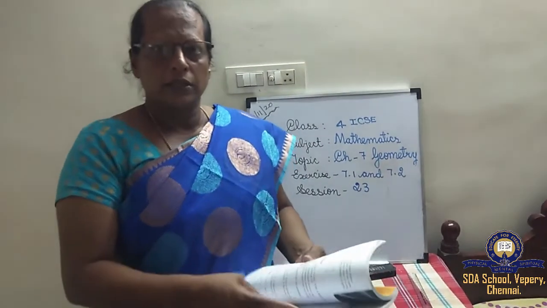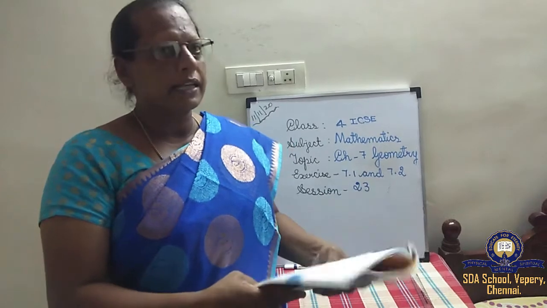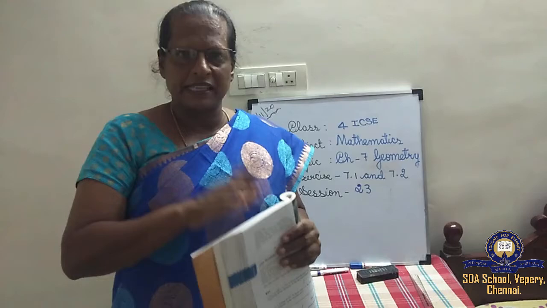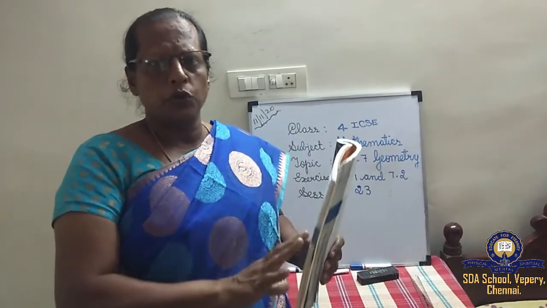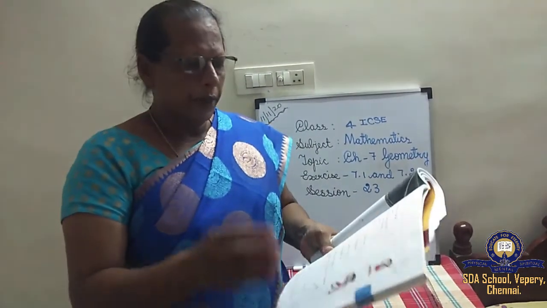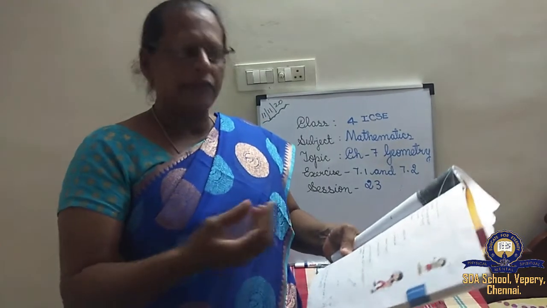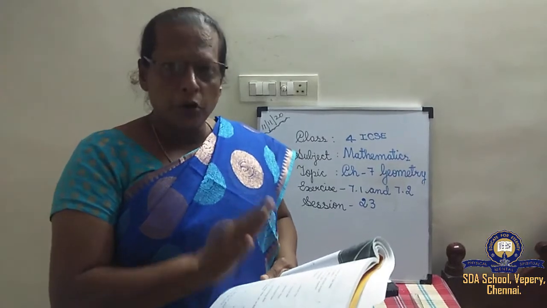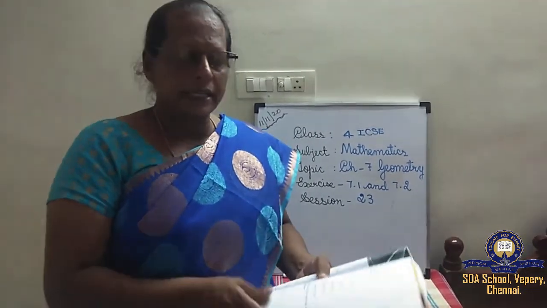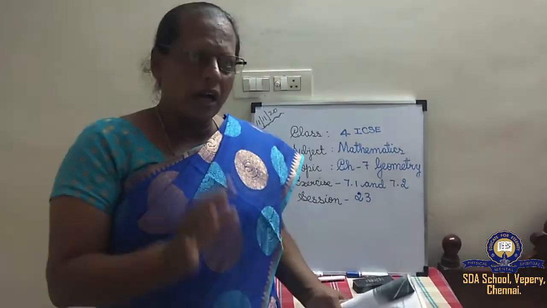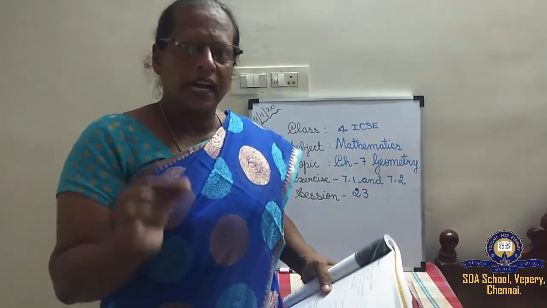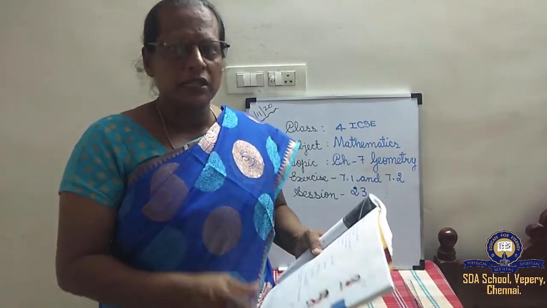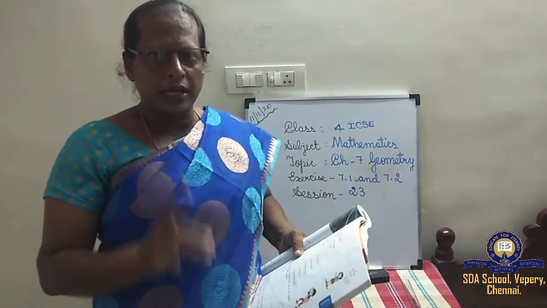Okay, children, and today we are going to learn exercise 7.1 and 7.2. Children, in chapter 7, all the children should do only in the book, because the true or false, match the following, everything is given in the book itself. So children, you have to do it in the book itself. Don't forget. And what I am sending in WhatsApp, you can copy down in your classwork note. Understood? Don't get confused. Chapter 7 you can do in the book itself.